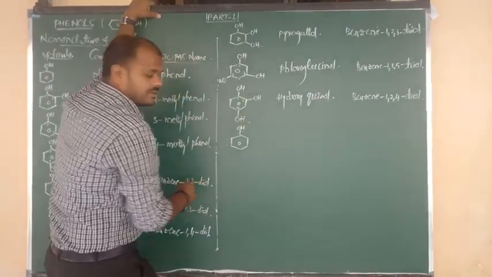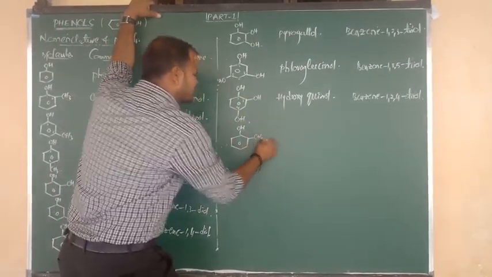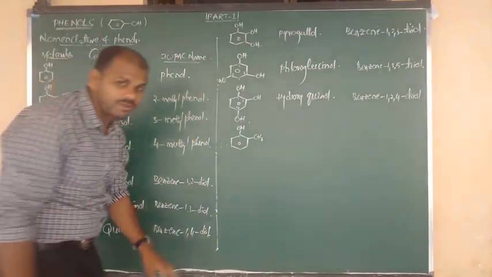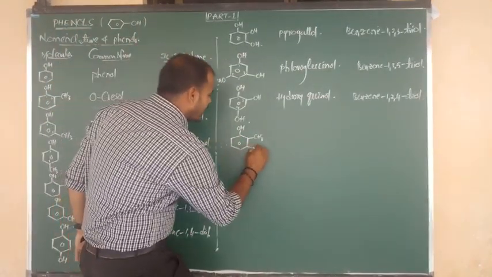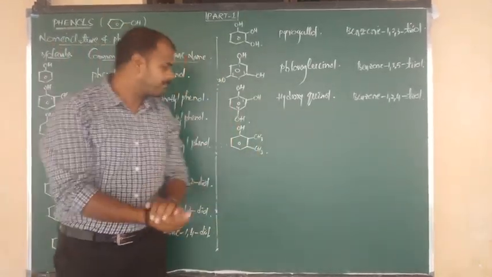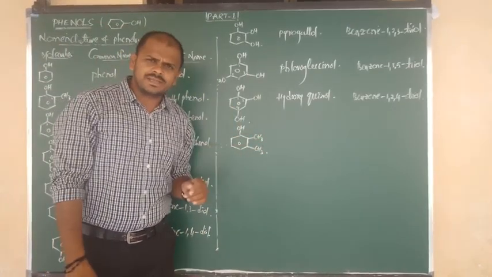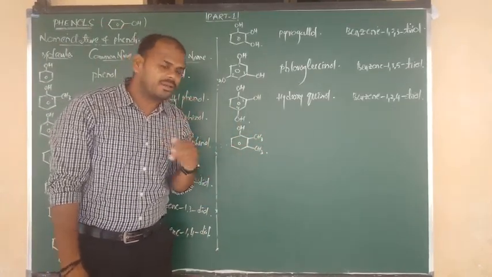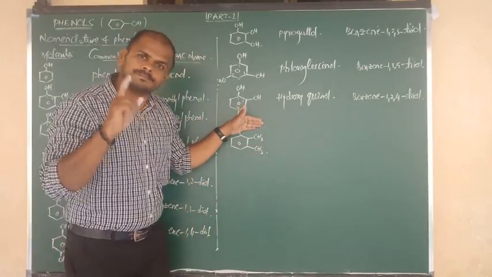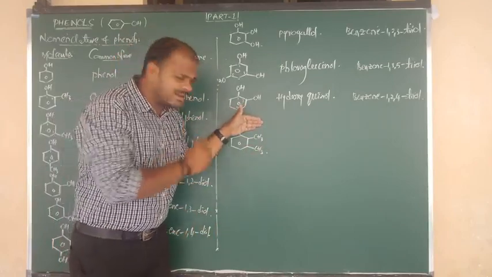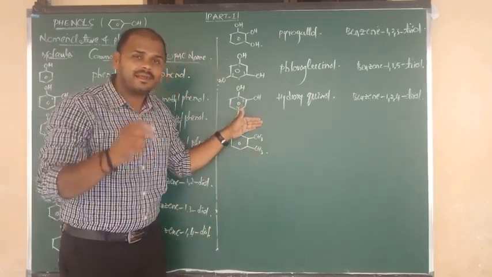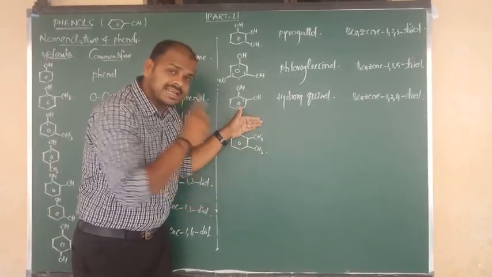Benzene connected to OH. Again, at the side place connected to CH3. Benzene with OH and CH3 looks like cresol, yes or no? But I am going to change it here. Again the next carbon is connected to CH3. Listen carefully. Benzene containing only one CH3 is toluene. Benzene containing 2 CH3 is called xylene. One CH3 toluene, 2 CH3 xylene.